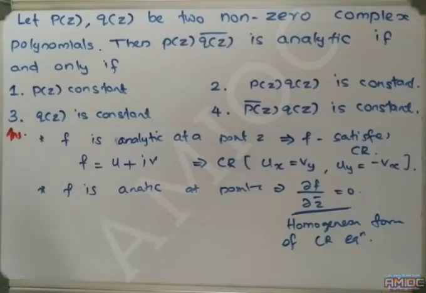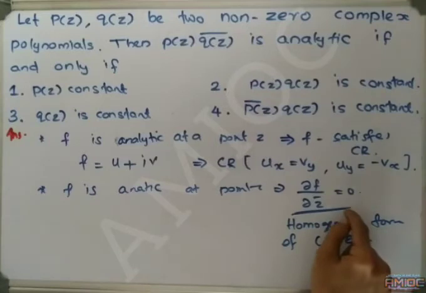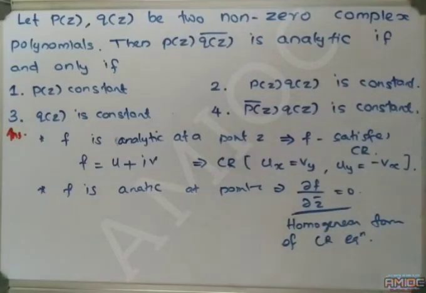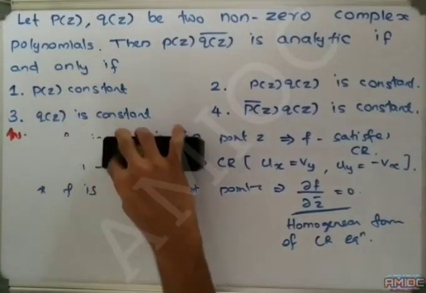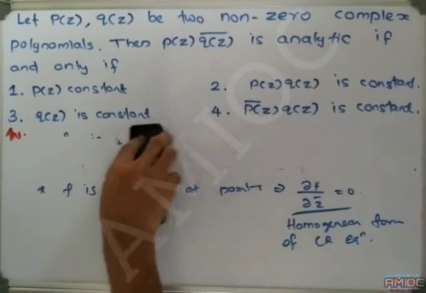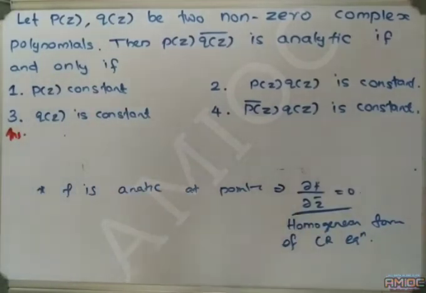That means if f is analytic at a point, then dou f by dou z bar is equal to 0 at that point. If dou f by dou z bar is not equal to 0, then the function is not analytic at that point. Therefore, in order to answer this question, we have to use only one result: if f is analytic at a point, then dou f by dou z bar is equal to 0.